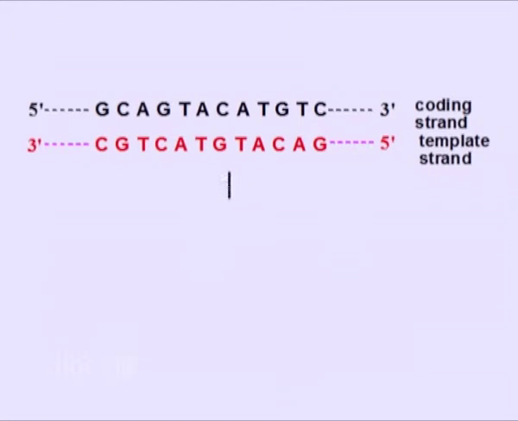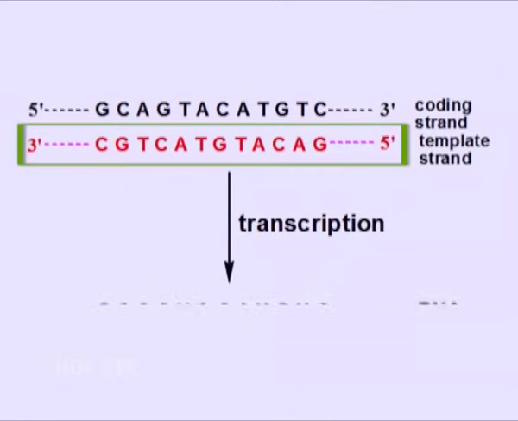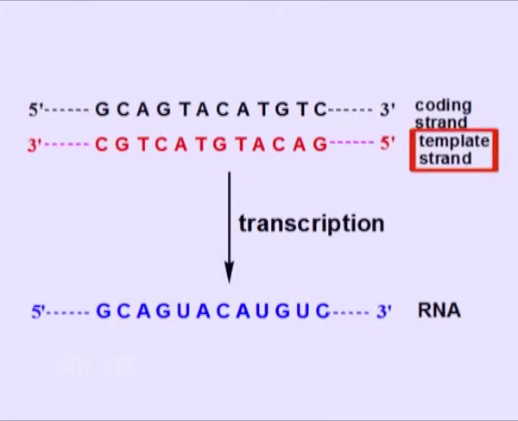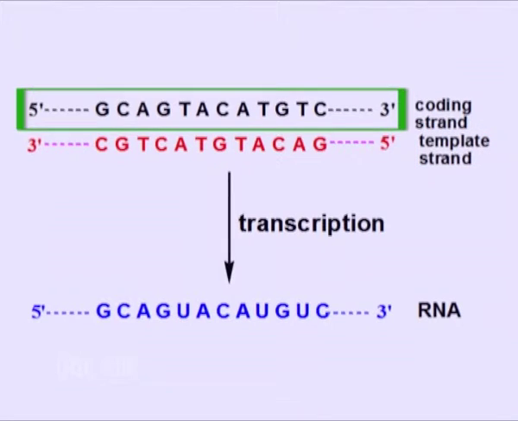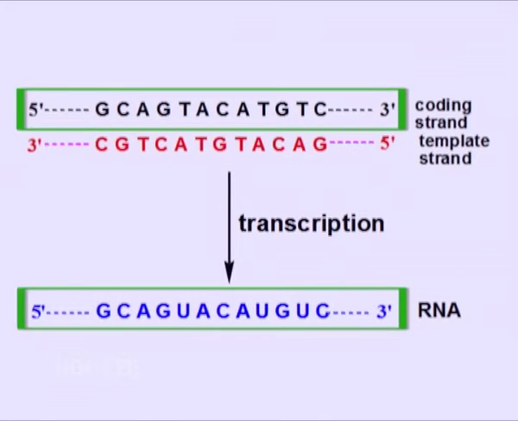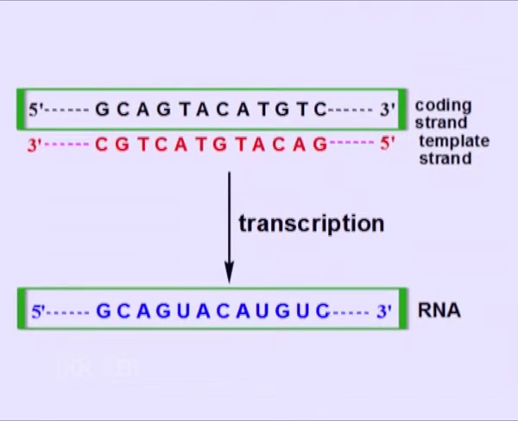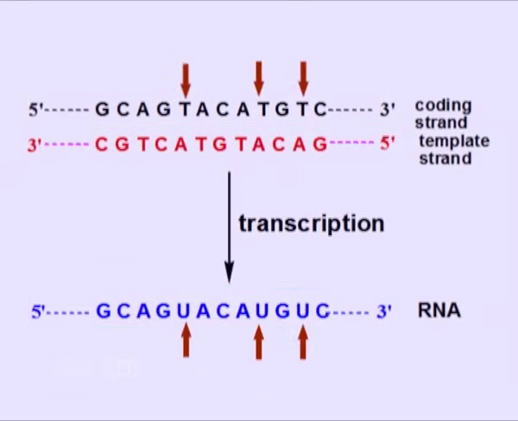Usually, only one of the two strands of DNA is used as a template for transcribing into RNA. This strand is known as the antisense strand. It is also called the template strand since it is used as the template to which ribonucleotides base pair for the synthesis of RNA. The other strand is known as the sense strand because the sequence of the newly formed RNA is a direct copy of the sequence of the deoxyribonucleotides in the sense strand, except U in the place of T.